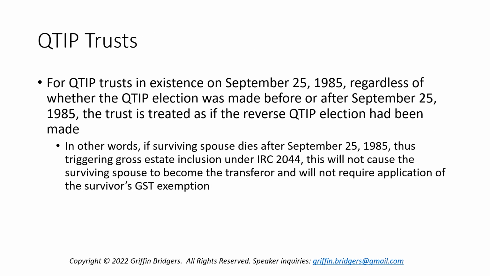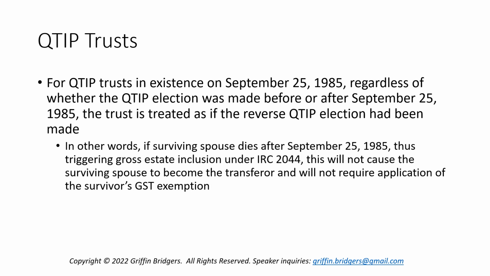So in other words, remember what we talked about with QTIP trusts, that we have that switch we can flip from GST tax purposes to determine whether the deceased grantor or the beneficiary spouse will be treated as the transferor under that trust. The significance of whether they're treated as transferor is the determination of whose GST exemption applies.